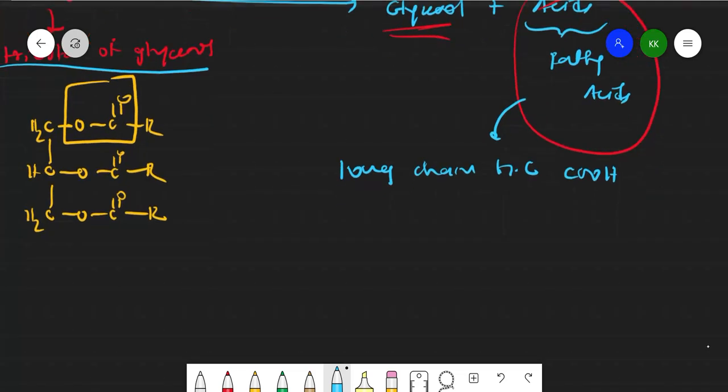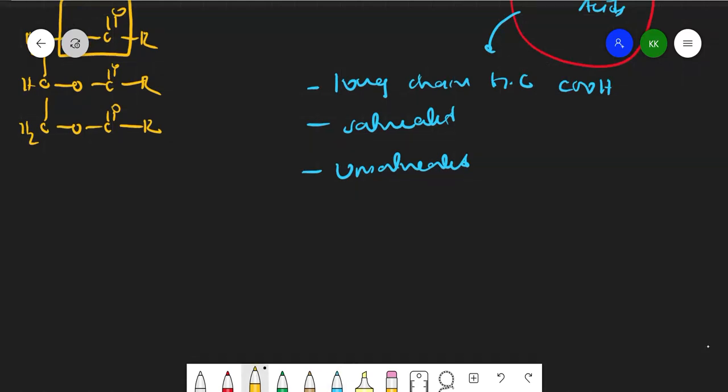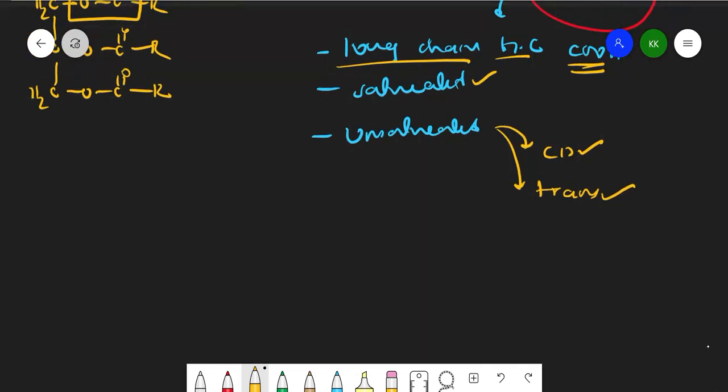So this fatty acid can be saturated and this can be unsaturated, and within the unsaturated they can be cis and they can be trans. For example, we have cis fatty acid, trans fatty acid, saturated fatty acids, right? So these are the fatty acids. They contain a long chain of hydrocarbon containing a COOH group. For example, let me take this structure.